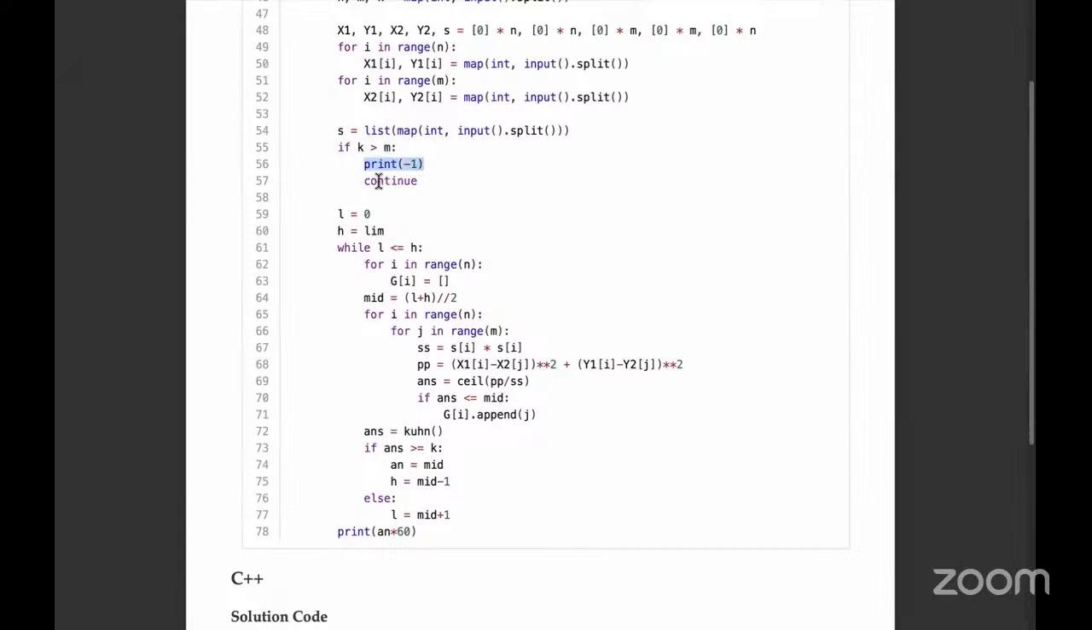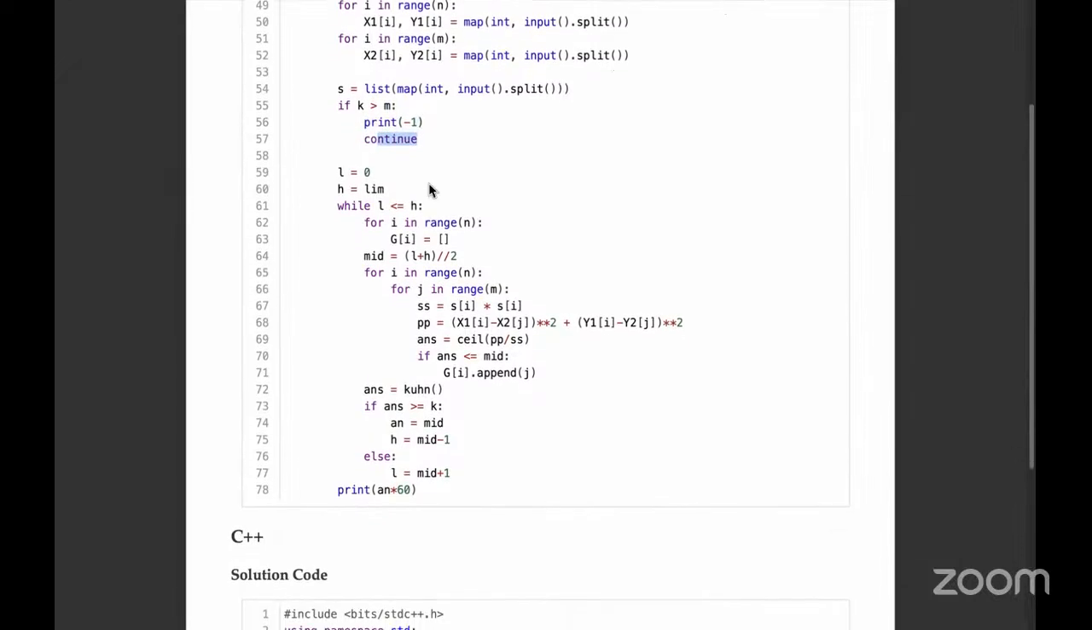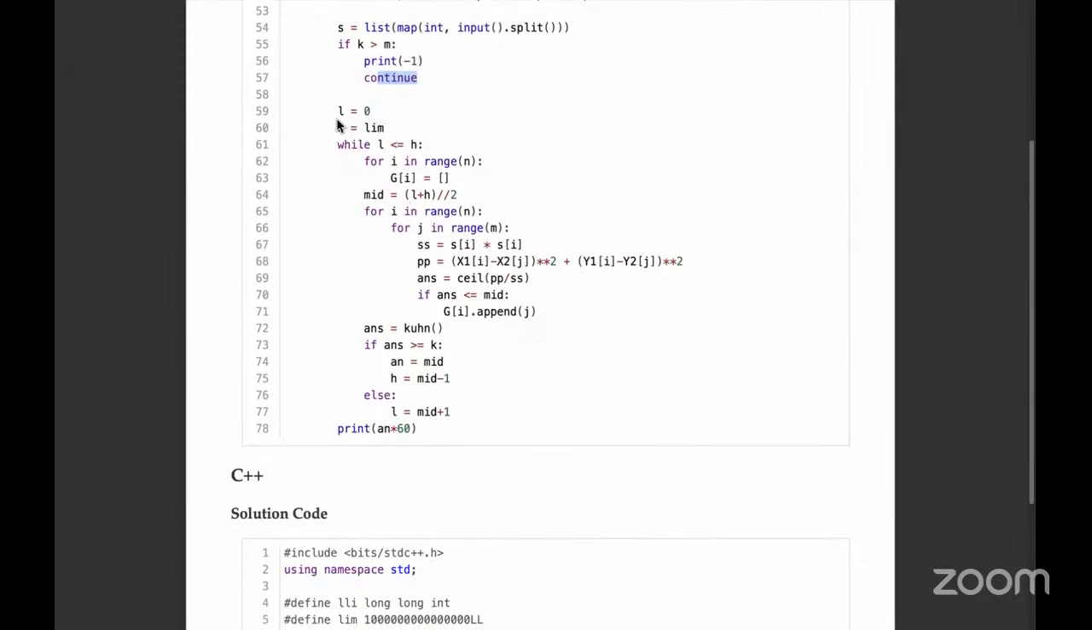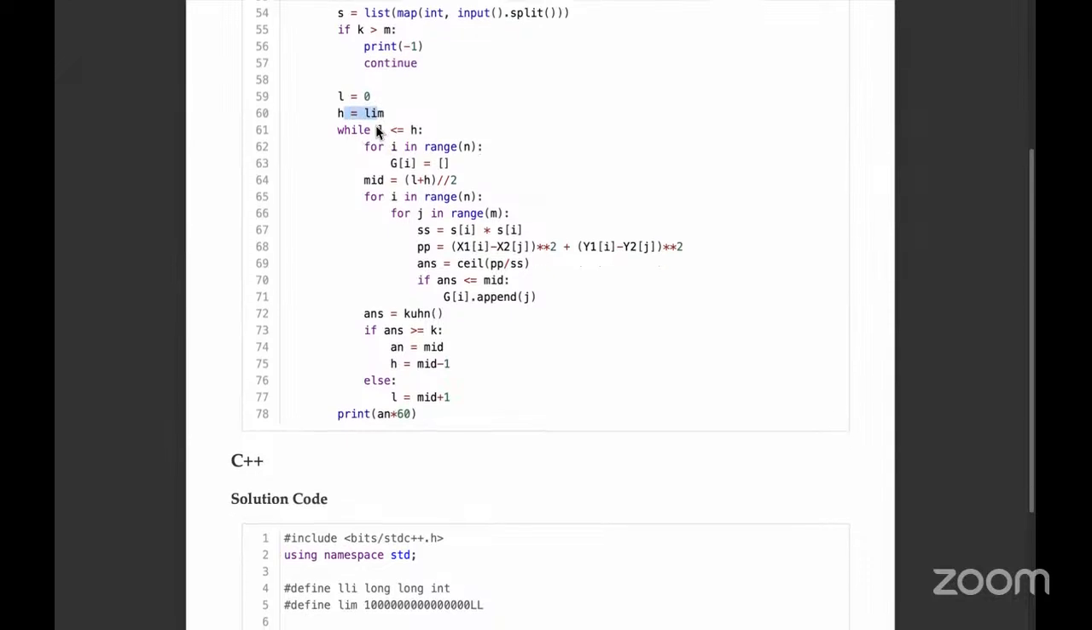So we print -1 and we move on to the next test case. Otherwise, we basically have to find the best matching. So we do a binary search kind of logic. We take L equals 0 and H equals the limit, and as long as L is less than or equal to H, you can see we are doing a binary search.